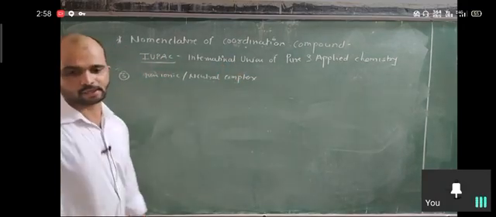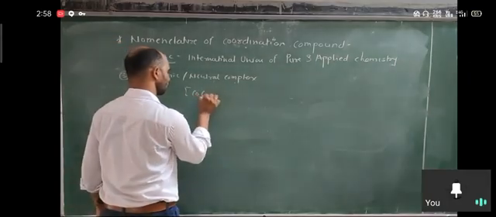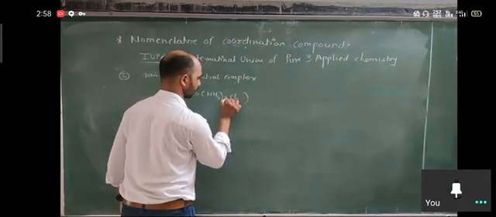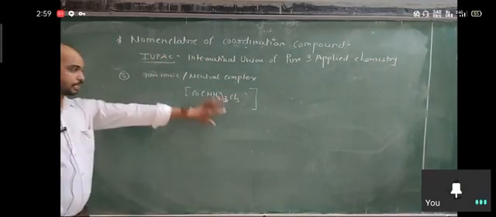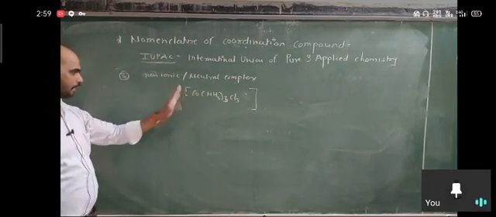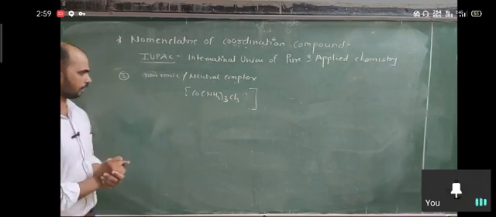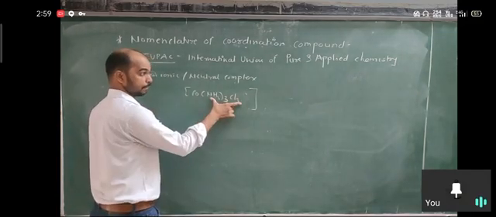For that I am taking here an example: [Co(NH3)3Cl3]. It is neutral because there is nothing outside the square bracket, so the overall complex is neutral. Okay, so when the complex is neutral, write the name of the whole complex in one word.